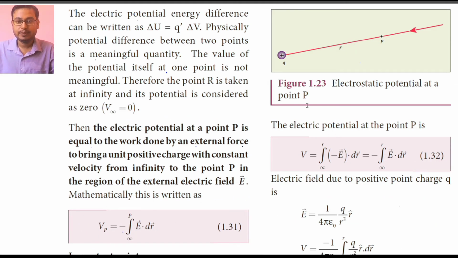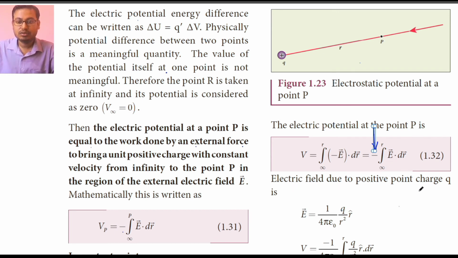So electric potential at point P is given by V is equal to integral of minus E dot dr from infinity to r, that is equal to minus integral E dot dr from infinity to r. And I am telling you once again that whenever you have a negative sign in electrostatic potential or potential energy, that means a force of repulsion has acted there, that means both the charges are positive or both are negative.